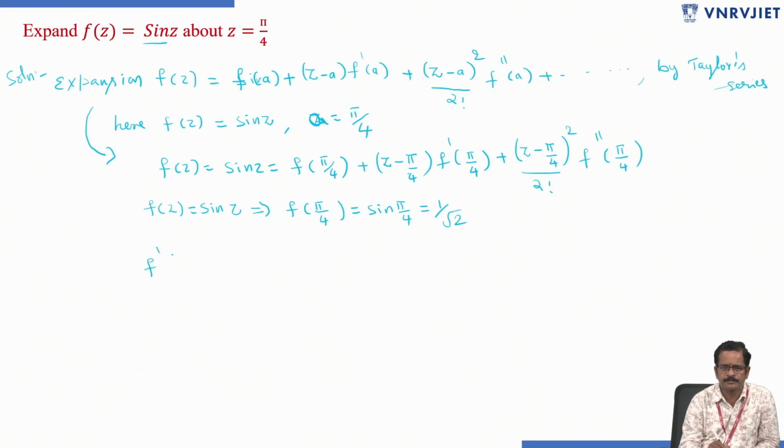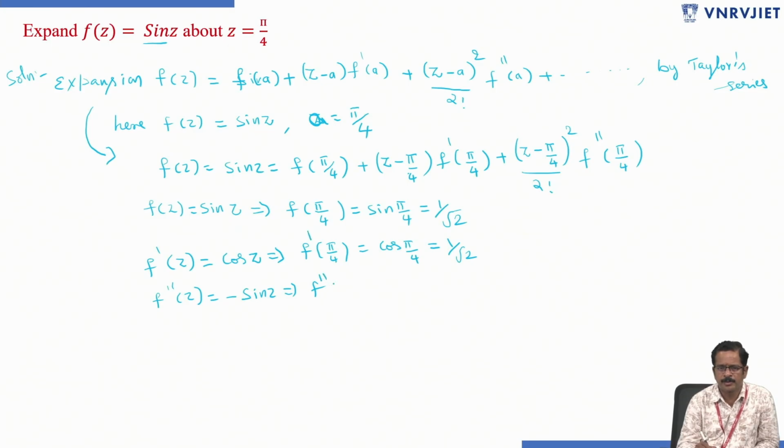Next f dash of z: sin z differentiation is cos z. f dash of pi by 4 means cos pi by 4, which is also equal to 1 by root 2. f double dash of z means cos z differentiation, minus sin z. That implies f double dash of pi by 4 equals minus sin pi by 4, which is equal to minus 1 by root 2, and so on.